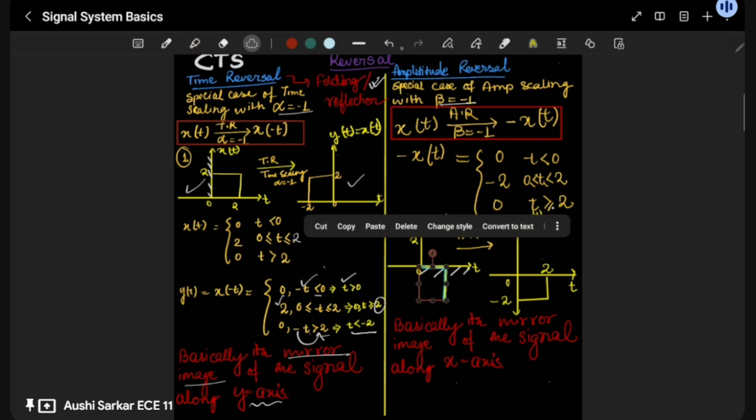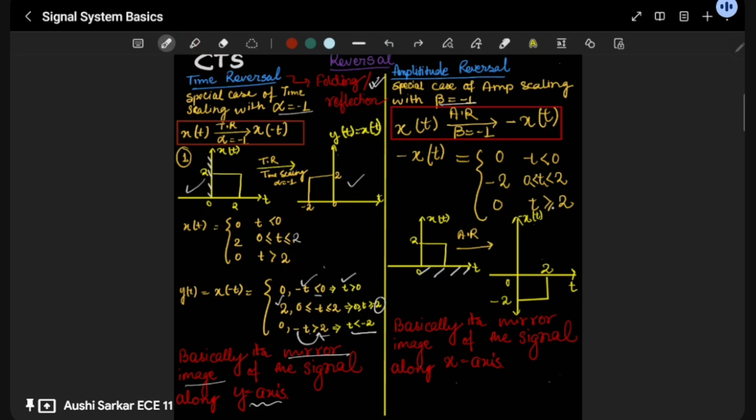Okay, so this is the way we will draw it. Here you will get the mirror image. The same way, I'm just not concluding with the thing. This time you have to write, see, this is our x(t) and this is our minus x(t), nothing more with that. You just have to multiply all the amplitude by minus 1, and here you will get it as negative. Okay, so simply I'm telling you one thing here, the reversal is taking place, right?